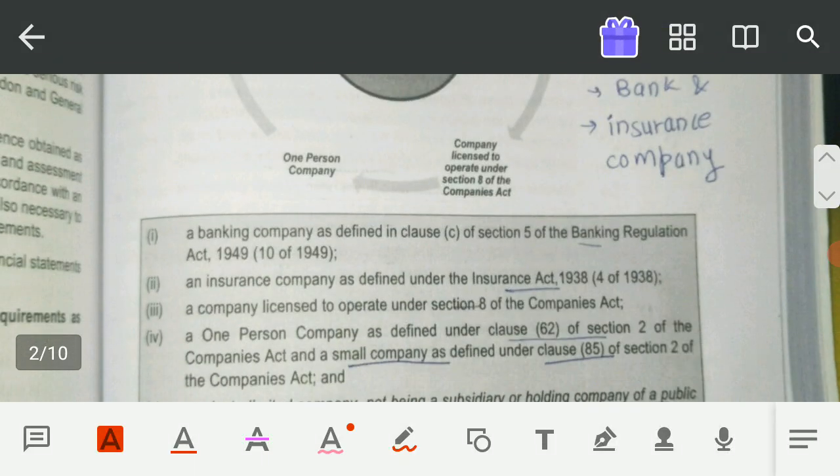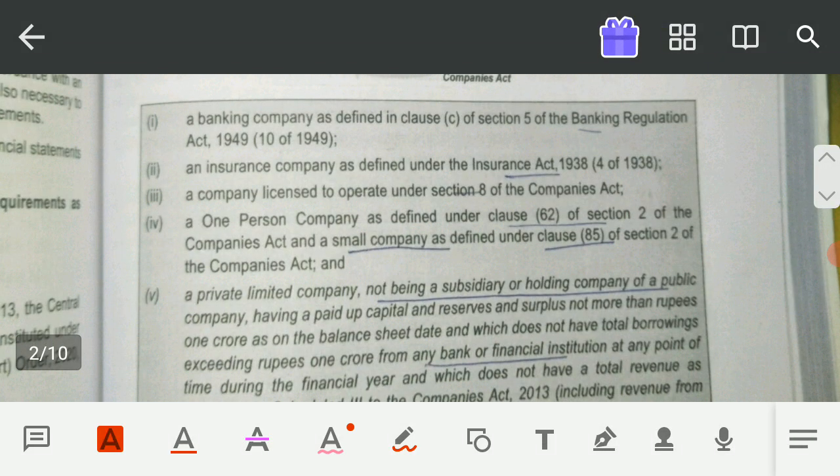Now, what do you mean by one person? One person means one person company as defined under clause 62 of section 2. That means section 2 clause 62 of the Companies Act 2013 means all those companies which are one person company, you do not need to do any reporting under CARO if you are doing the audit of a one person company.